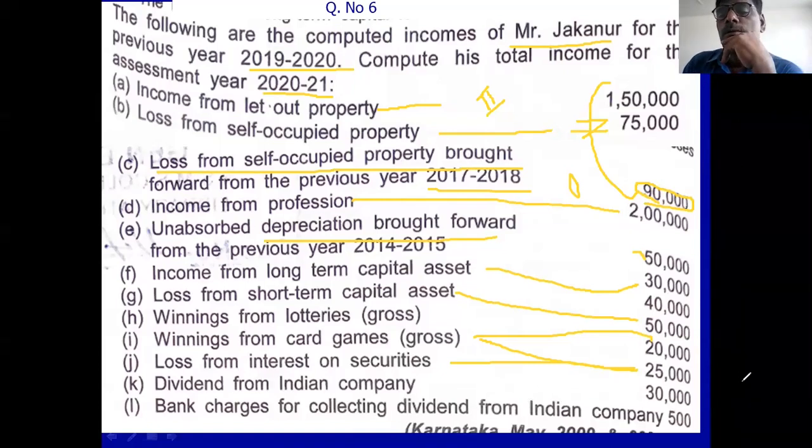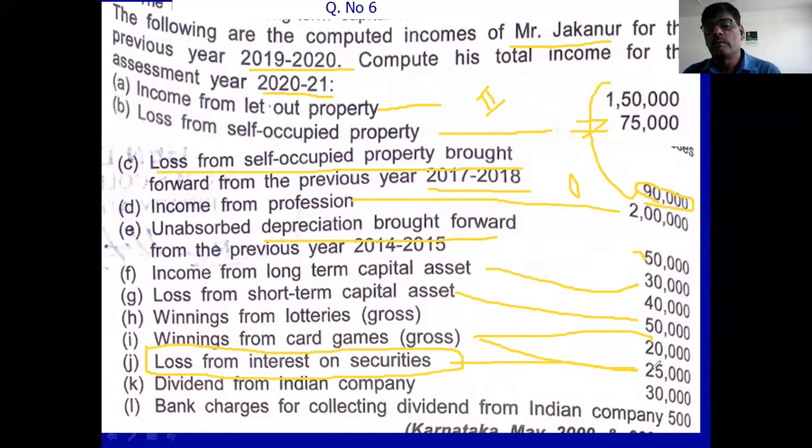So if you adjust this, what happens? House property income is 0. Then you have to calculate the income from business, and 25,000 loss is there. You see this point very carefully. Loss from interest on security, 25,000 is there.